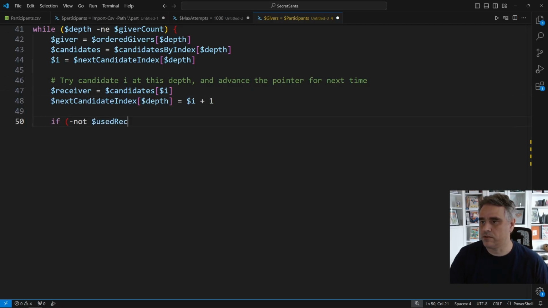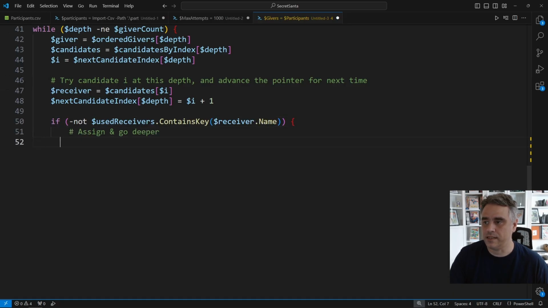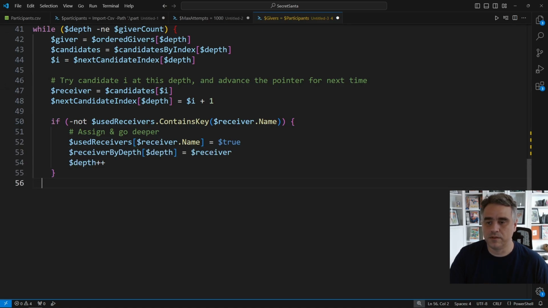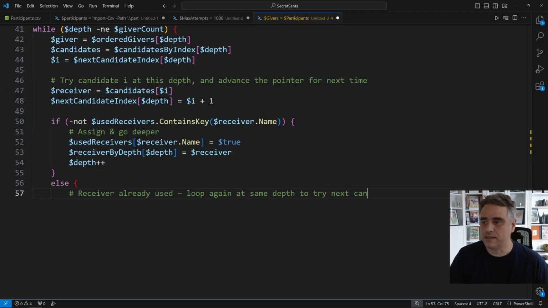When we check if the receiver has already been used, that's where used receivers comes in. If this person has not already been taken, we mark them as used, store them in the receiver by depth at this depth, and then increment the depth to move to the next giver. If they are already used, we use the continue to loop back to the beginning and try the next candidate for this same giver. So the loop moves forward, assigning receivers, but can step backwards when it gets stuck, trying different combinations until it gets success.